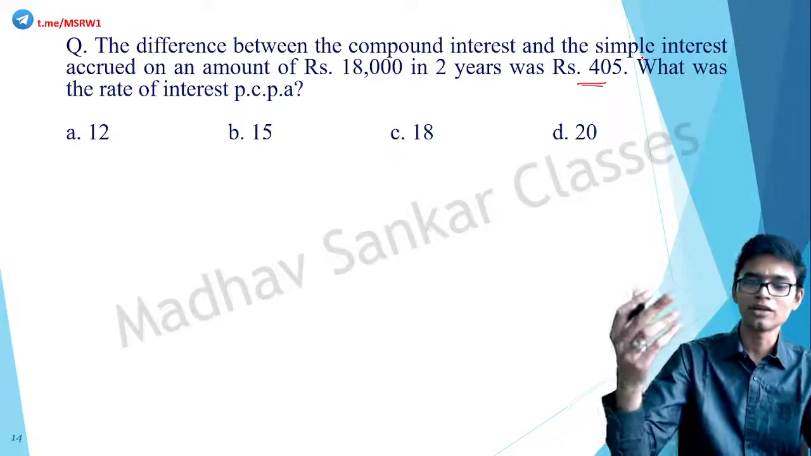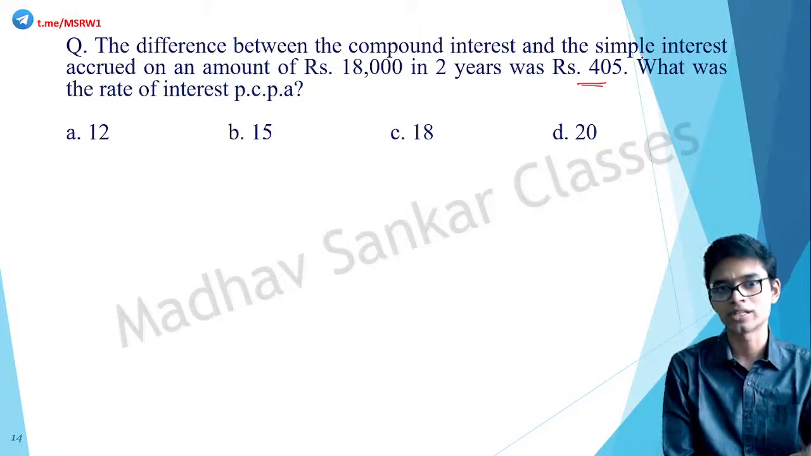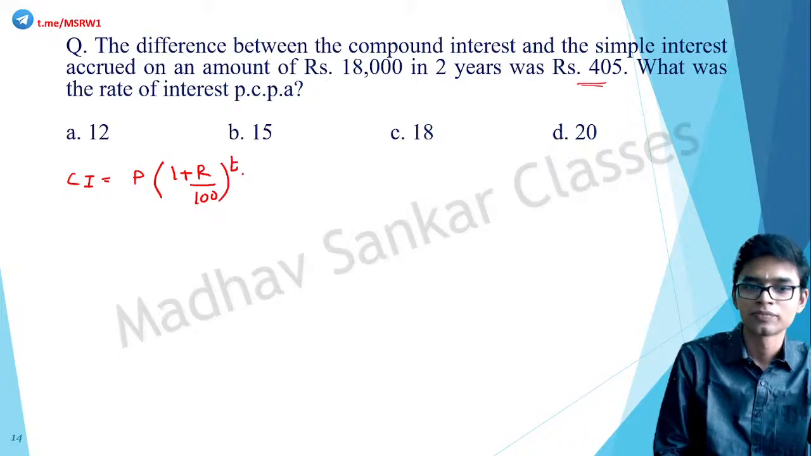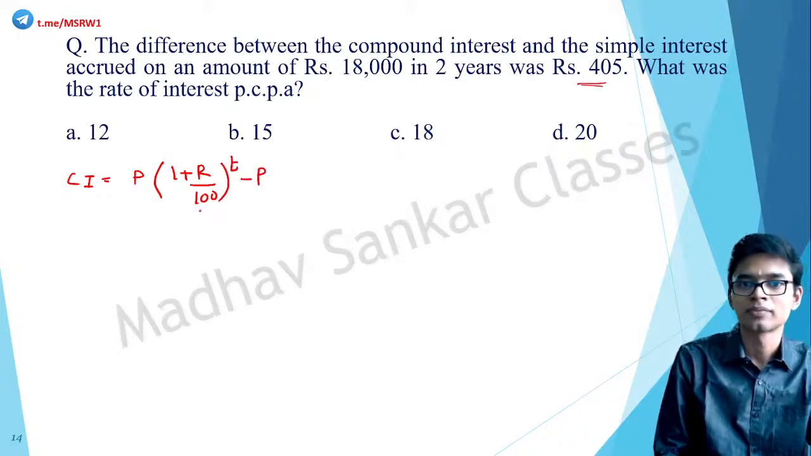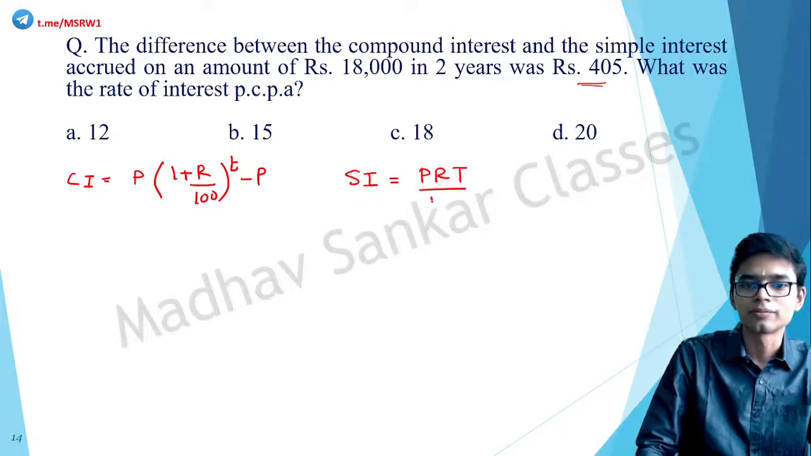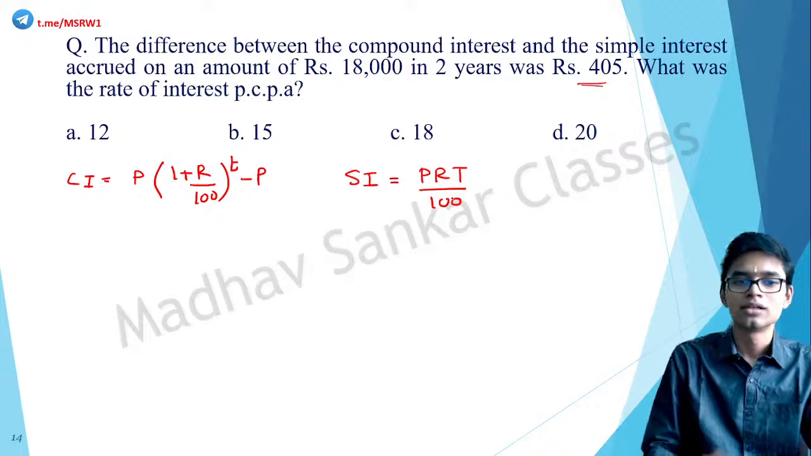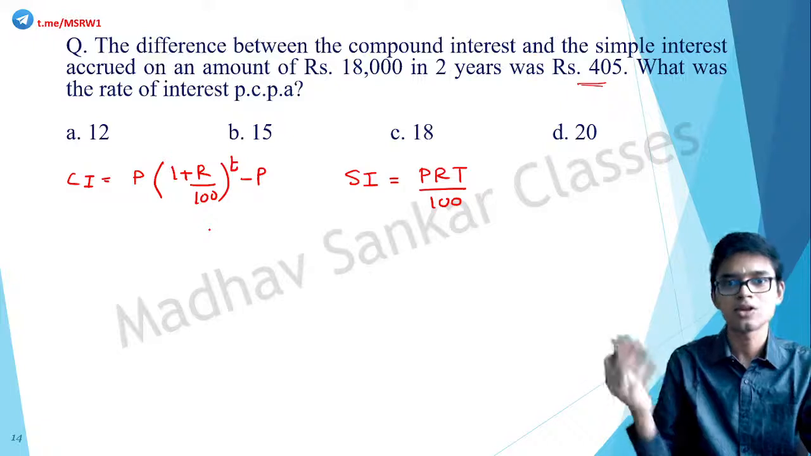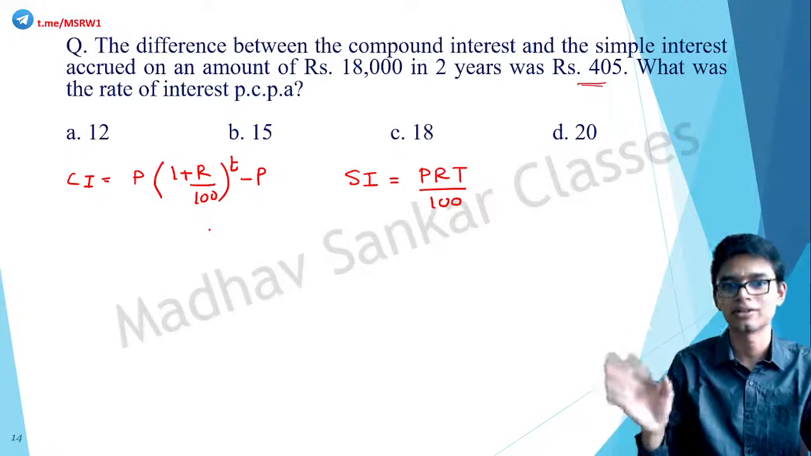Okay. Let's put that down in a formula. So what is the formula for compound interest? Formula for compound interest is equal to principal into 1 plus R by 100, the whole raised to T, minus P. Correct. This is the amount and so amount minus principal is compound interest. What is the formula for simple interest? Simple interest is equal to PRT by 100. Correct. So first one minus second one. That's all. There is nothing hidden in this question.